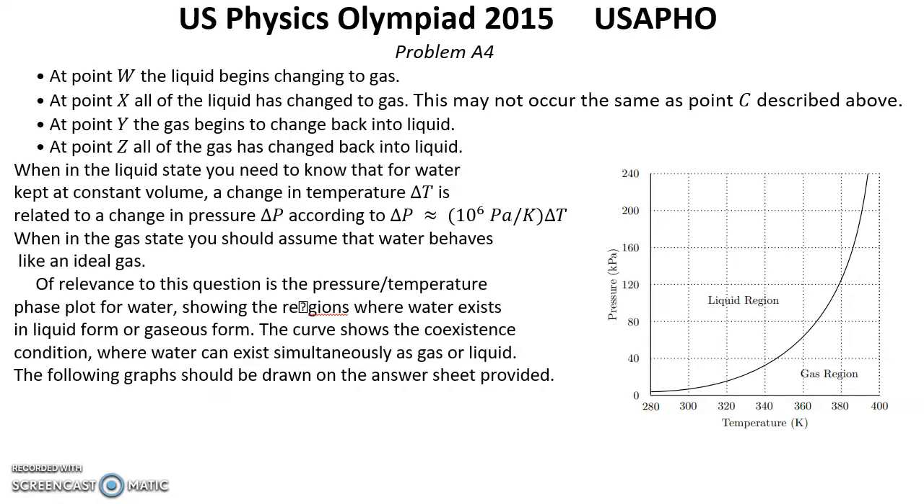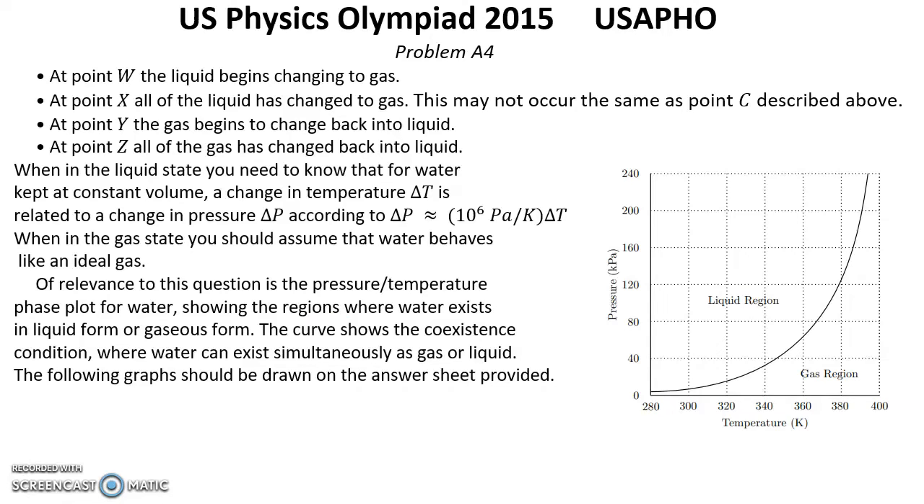When in the liquid state, you need to know that for water kept at a constant volume, a change in temperature delta T is related to change in pressure delta P, according to delta P approximately equal 10 to the power 6 Pascal per Kelvin multiplied by delta T. When in the gas state, you should assume that water behaves like an ideal gas.